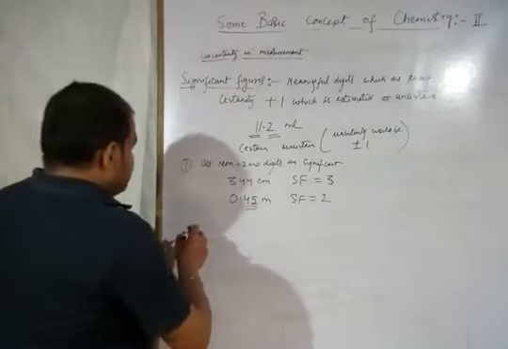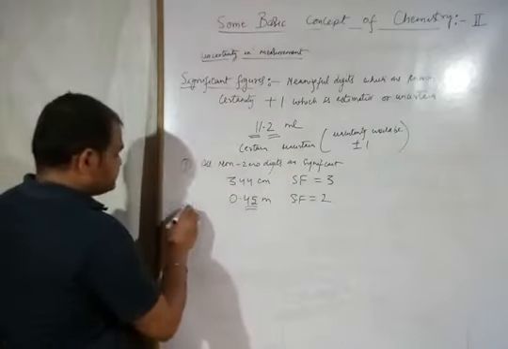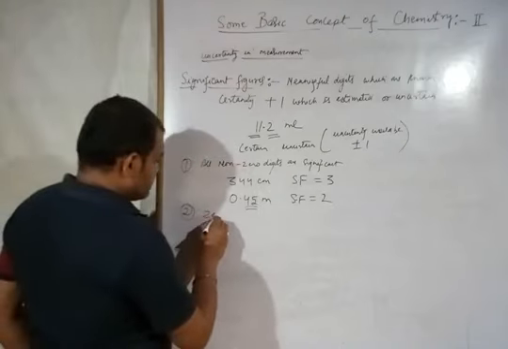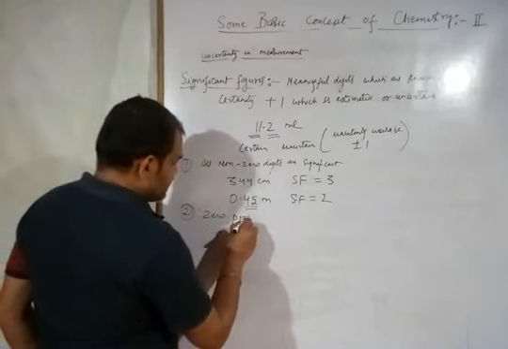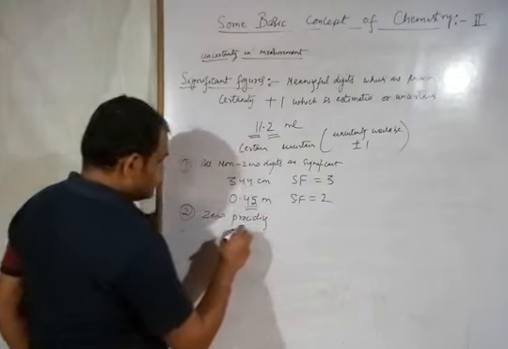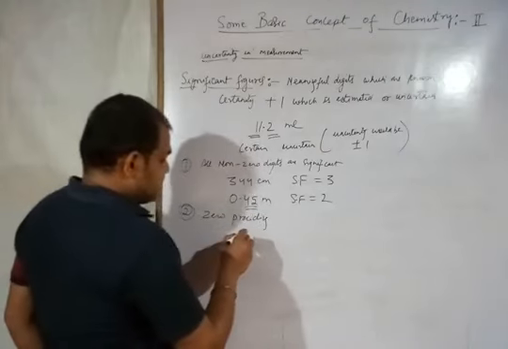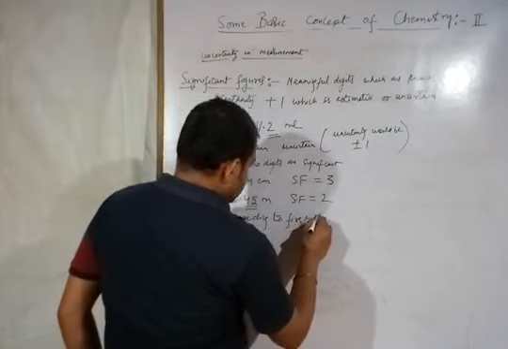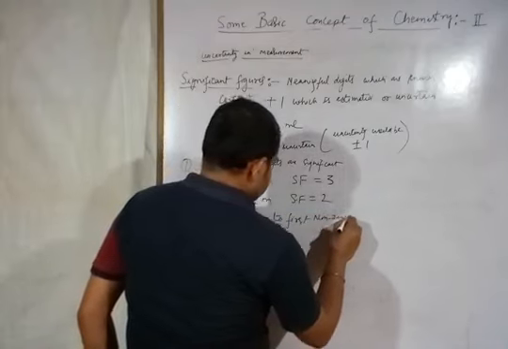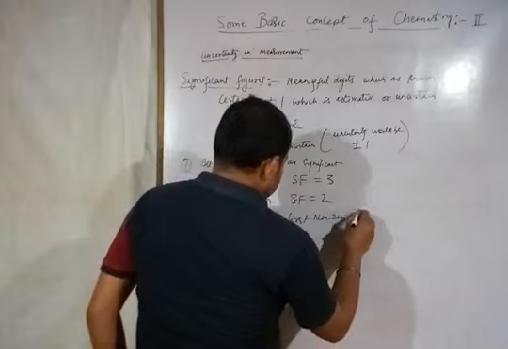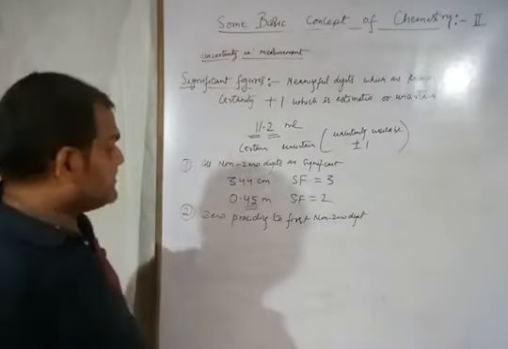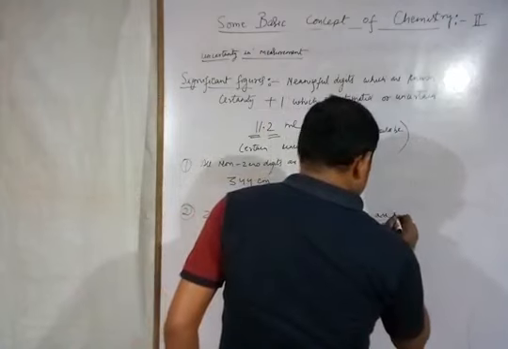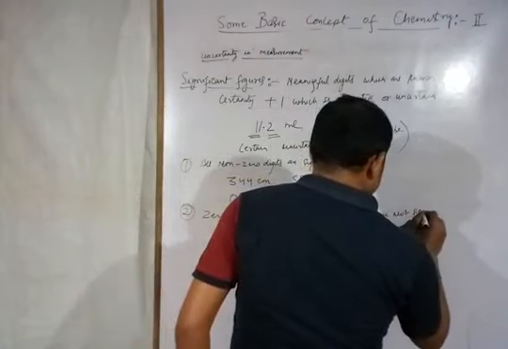Now rule number 2. Zeros preceding to first non-zero digit are not significant.